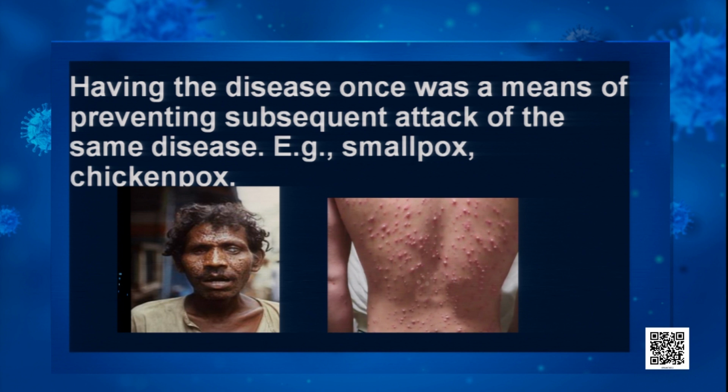But now the credit goes to Edward Jenner, that we people are all protected from the smallpox virus. It was an epidemic. Now it is not there because we have eradicated it through the vaccination program. So you see how a vaccine is prepared. We know that our immune system will react to any foreign substance that enters our body. That we know. So that is why we are clever enough to prepare vaccines. So what we are doing, we are making our immune system full.